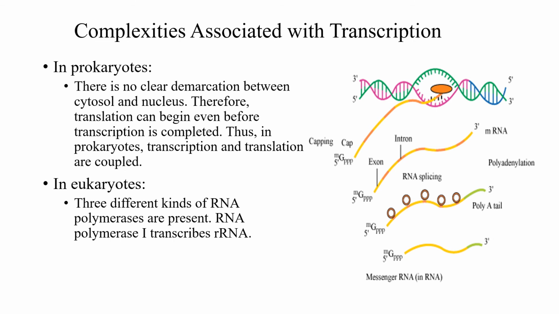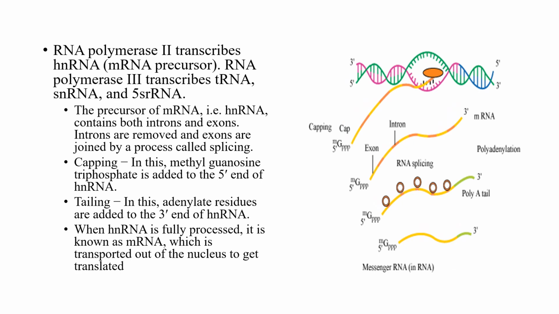Therefore, here three different kinds of RNA polymerases are present: RNA polymerase 1, 2 and 3. Transcription in eukaryotes takes place with the help of these three enzymes.